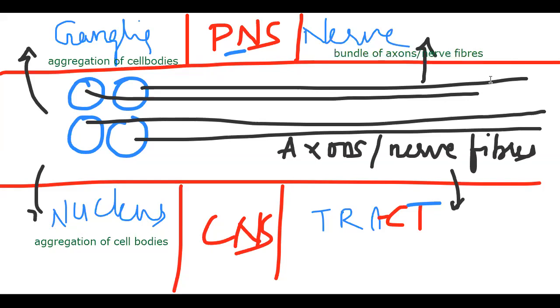Now in the case of the PNS, the same bundle of axons, nerve fibers. In the CNS, it is called a tract. Okay, so that is to be remembered. And next, the transverse section of the nerve. We need to go with the transverse section of the nerve.